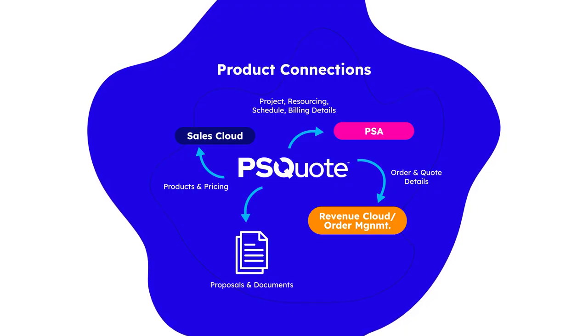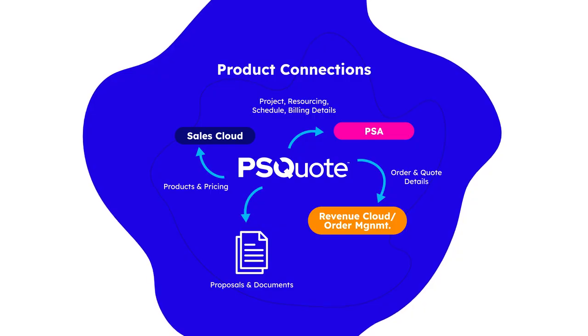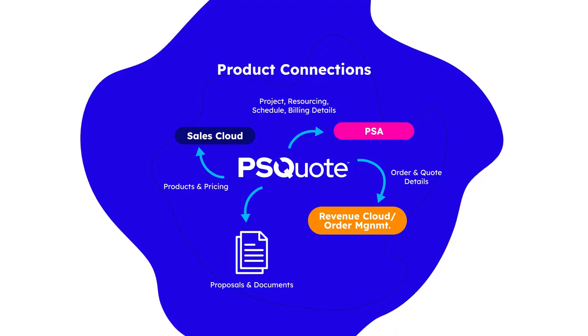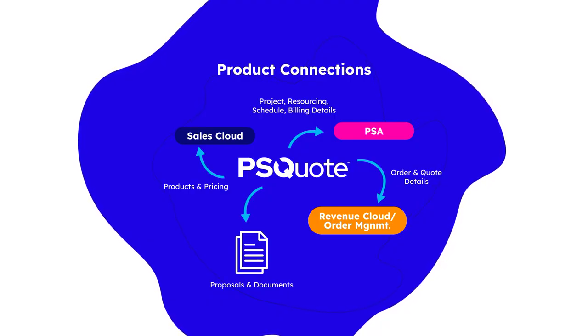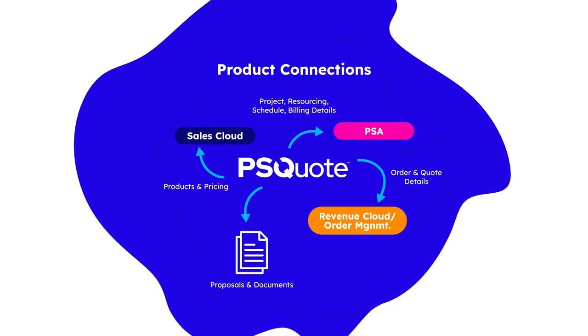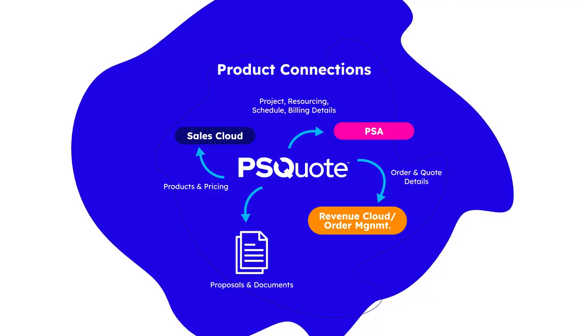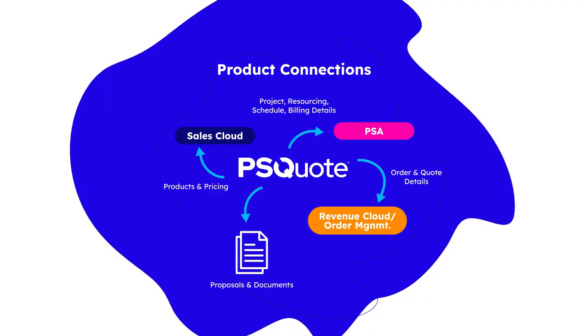Some teams can choose not to sync with a PSA tool at all and just update the opportunity. We have pre-built connectors to a few popular PSA apps. These are unmanaged plugins, which allow for individual clients to tweak the code as needed. This capability demonstrates the flexibility of PSQuote. With the ability to sync back to an opportunity or CPQ quote, and downstream to a PSA or ERP, PSQuote fills a gap in any organization's drive to a more fully automated quote-to-cash system.